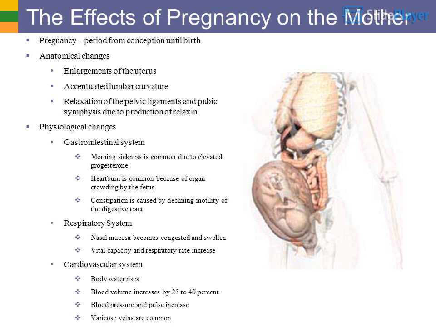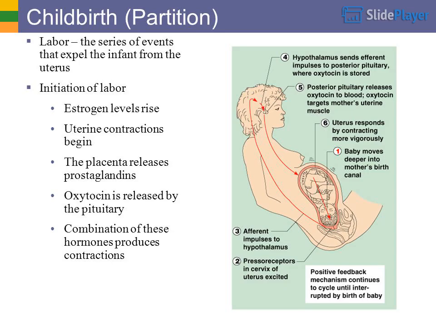Cardiovascular system. Body water rises. Blood volume increases by 25 to 40%. Blood pressure and pulse increase. Varicose veins are common. Childbirth, parturition.